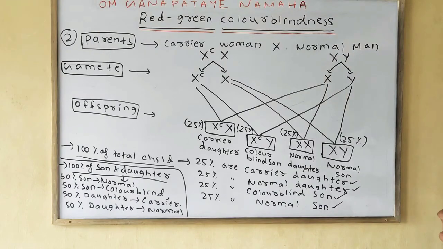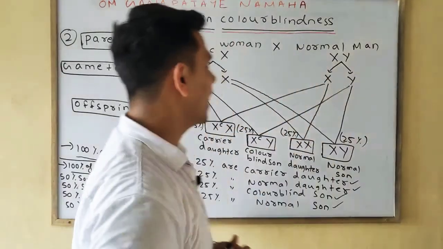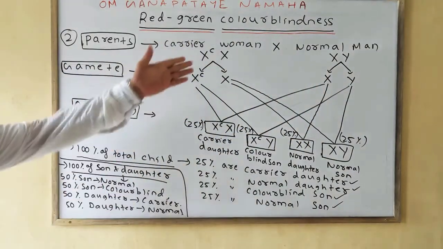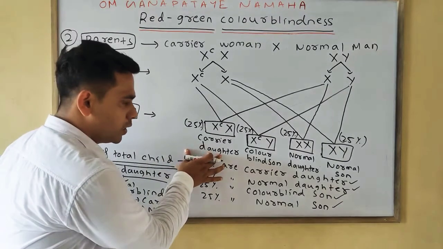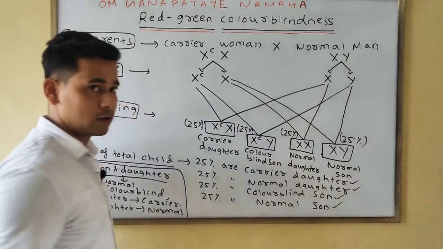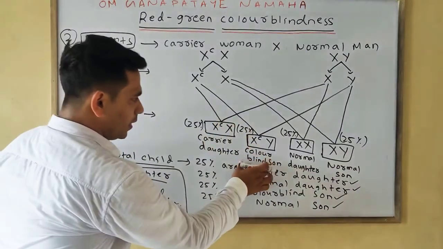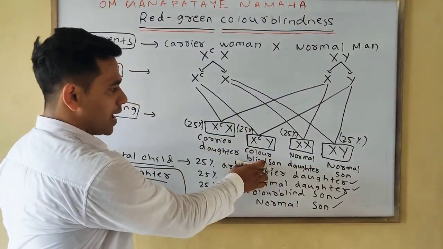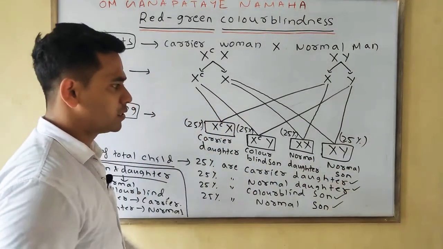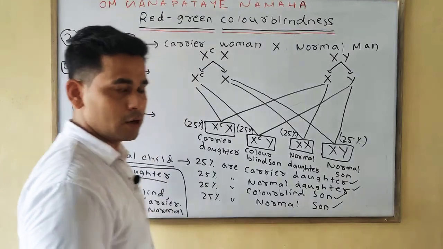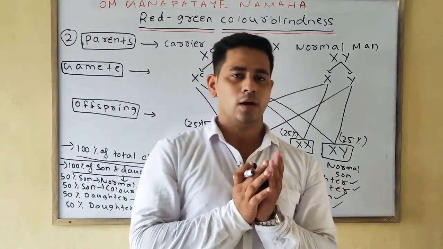So in the second case, we discussed if the carrier woman crosses with the normal man, we find 25% are carrier daughter and 25% are normal daughter, whereas 25% of the son are colorblind and the remaining 25% are normal son. This is of the 100% of the total child.